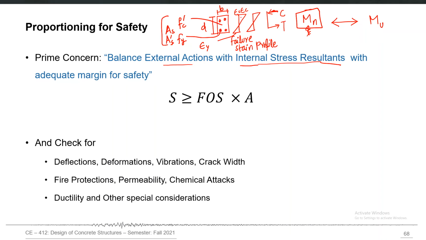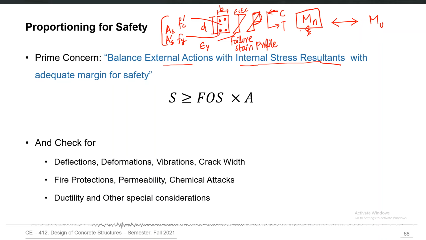If you remember, you used to have the Whitney stress block to idealize the ultimate stress-strain profile into an equivalent rectangular stress block, because actually in the ultimate state, the stress profile is parabolic and not triangular. So you idealize that into an equivalent rectangle, and all of those parameters which I mentioned here are used in that idealization, and then you finally balance C and T to get the neutral axis, and then take their moment sum to get Mn.